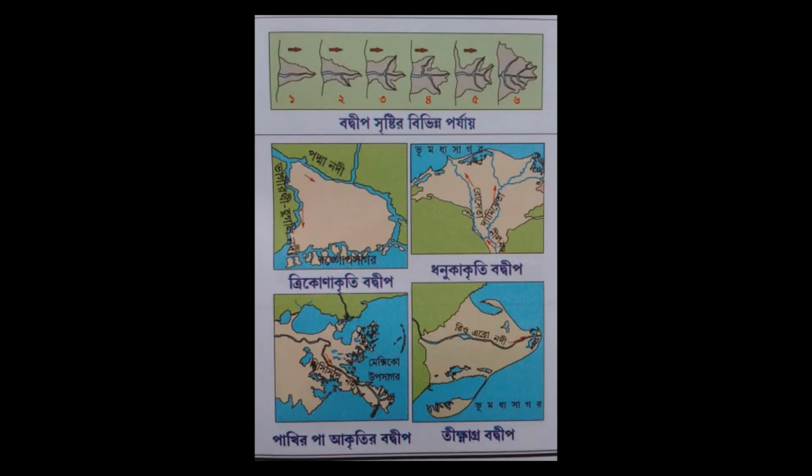The next landform is the delta. It is also a depositional landform, formed by deposits of sediments at the mouth of a river where it enters a lake or sea. At first, a bar is developed by the deposition of river sediments.